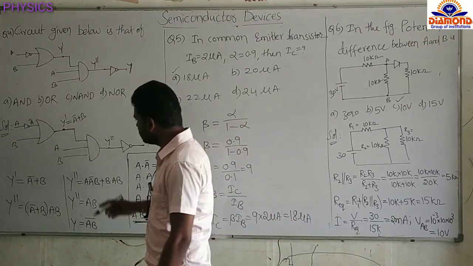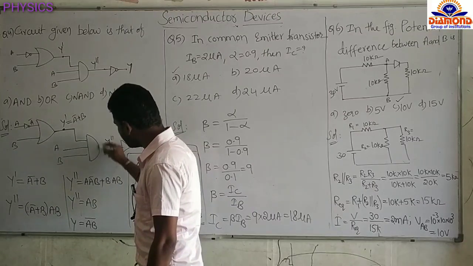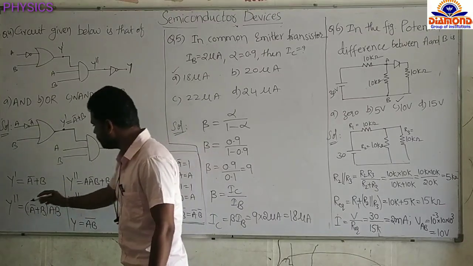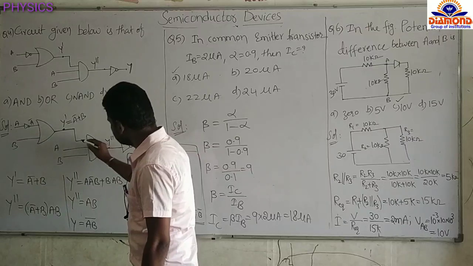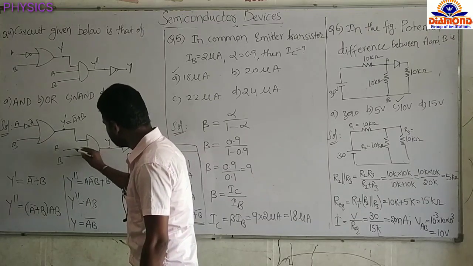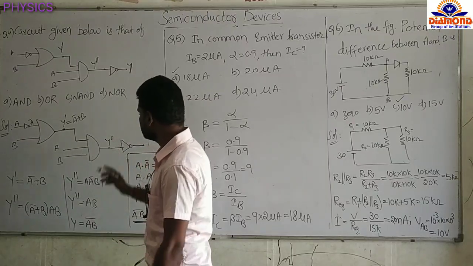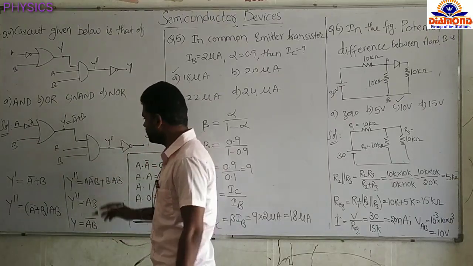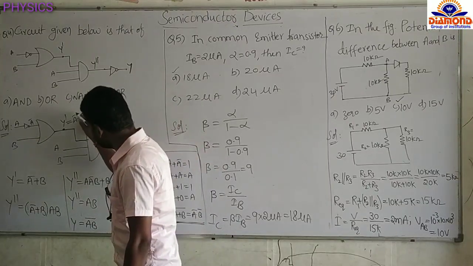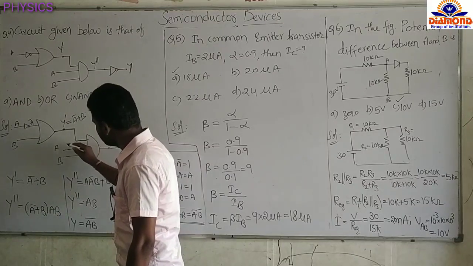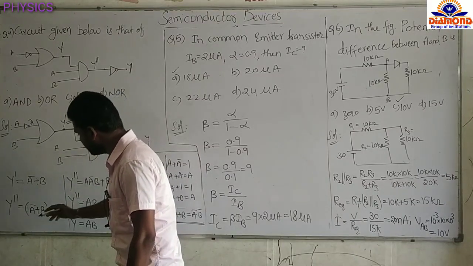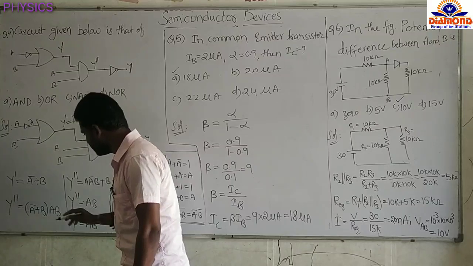So now the output of this AND gate is Y double dash. This is the first input, second input, third input. Product of these three inputs is equal to the output of the AND gate. So now output equal product A complement plus B into A into B.